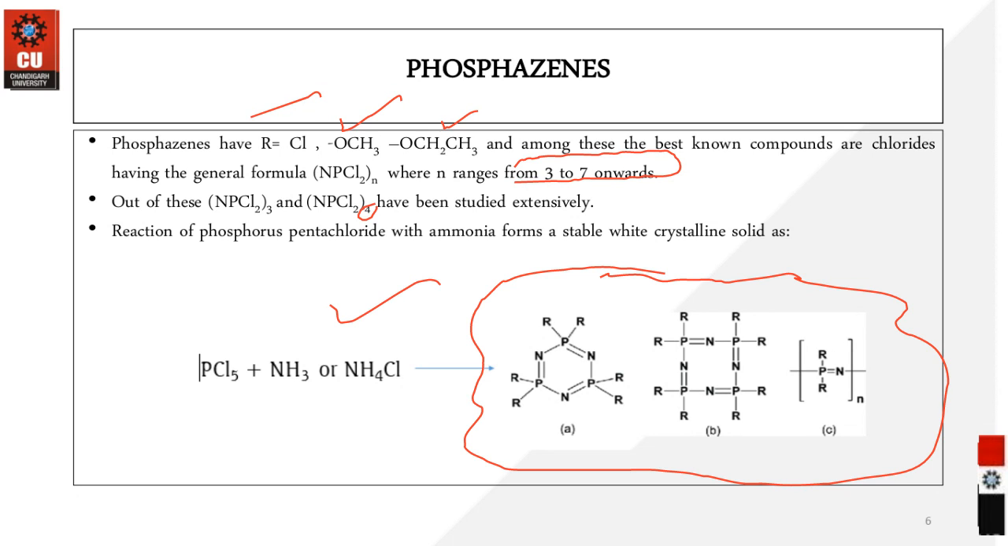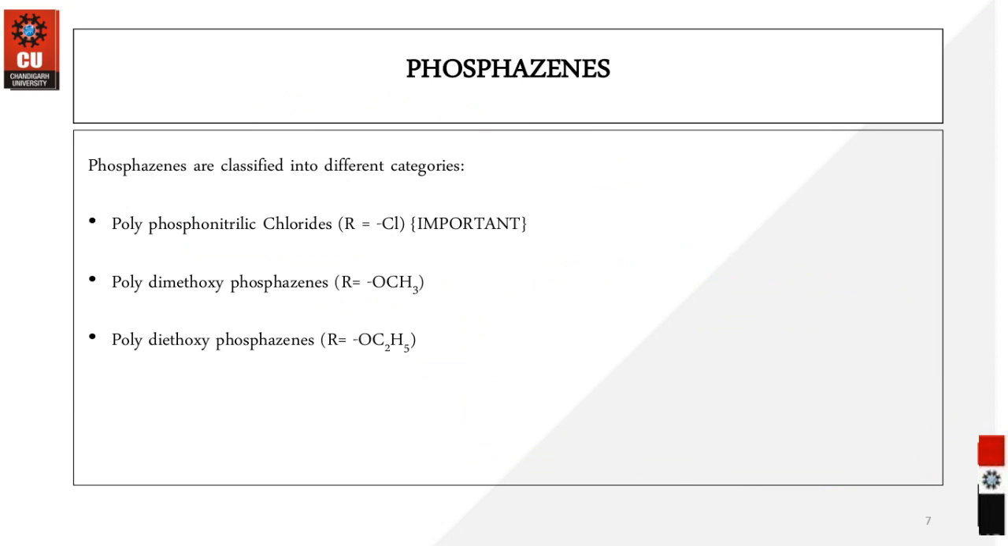The monomeric species which is involved to form the cyclic structure includes the phosphorus pentachloride in the presence of ammonia to form the stable crystalline product. So this is basically a white crystalline solid in appearance, and which seems to be much stable. And because of the stability, it has been widely exploited for a wide range of applications.